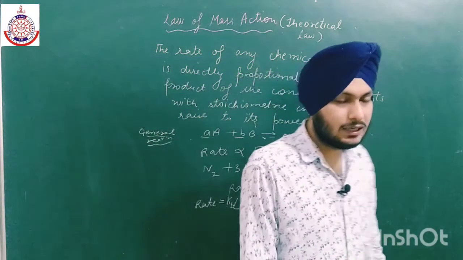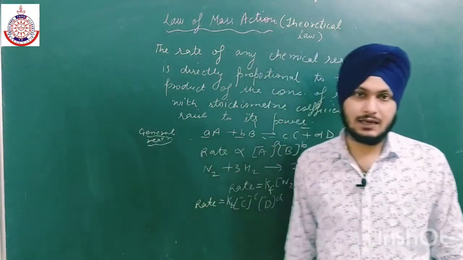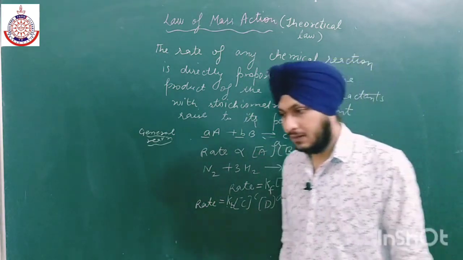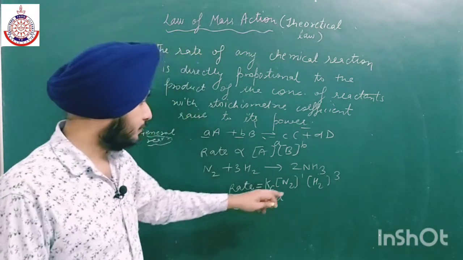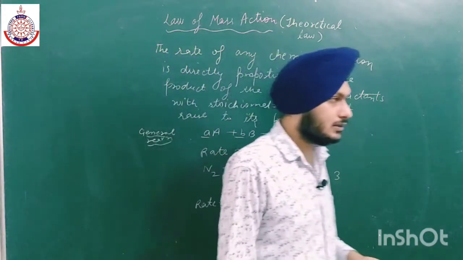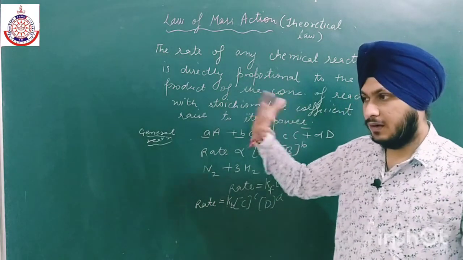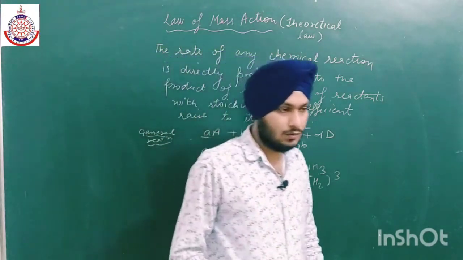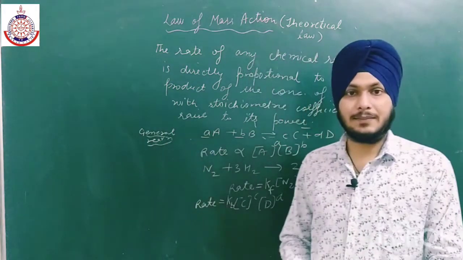Okay, so this is a theoretical law. According to this law, the rate of a reaction is directly proportional to the product of the concentration of the reactant with stoichiometric coefficient raised to their power. Actually, this law fails because sometimes the power is not the same as that given in the chemical reaction. Okay, so it was calculated experimentally, and the limitation of this law was overcome by a new law, that is rate law. Okay, the name is just rate law. You will come to know about this law in the 12th class in the chemical kinetics chapter.